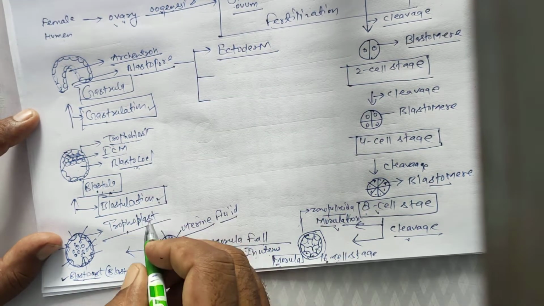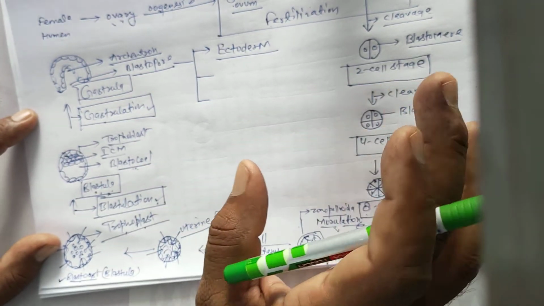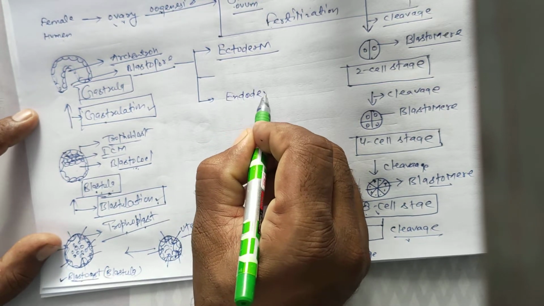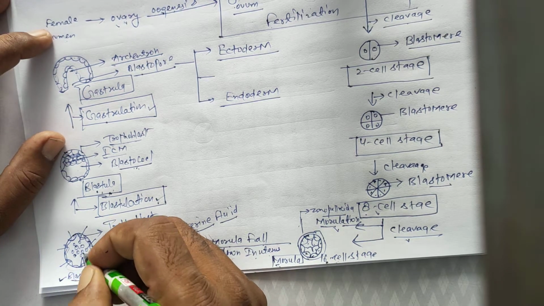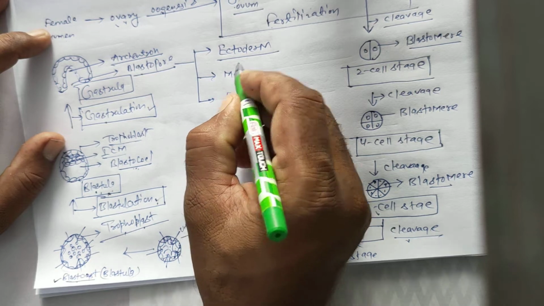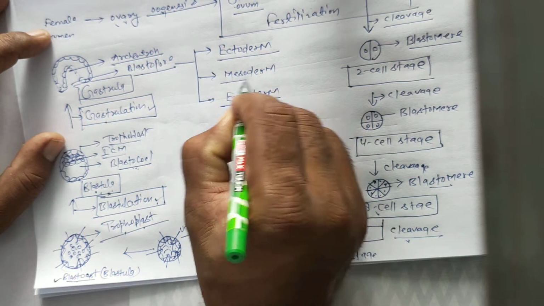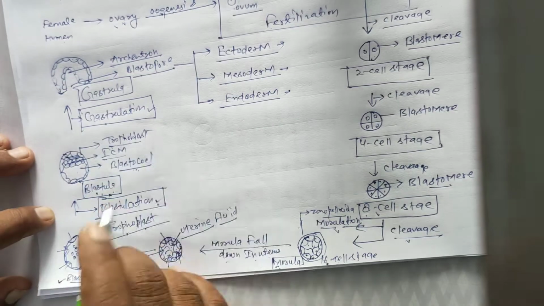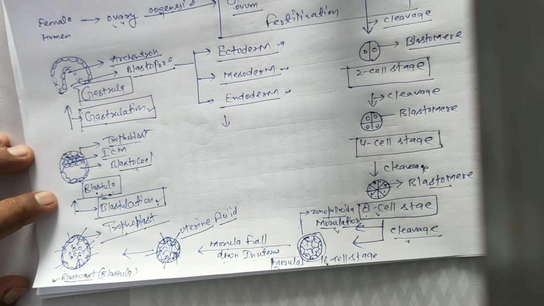The outer layer is ectoderm. Ectoderm forms organs like skin. Next, the innermost germ layer is endoderm. It forms organs like the respiratory system. Between the ectoderm and endoderm is the mesoderm. It forms organs. So the next phase is neurula. Formation of neurula is neurulation.